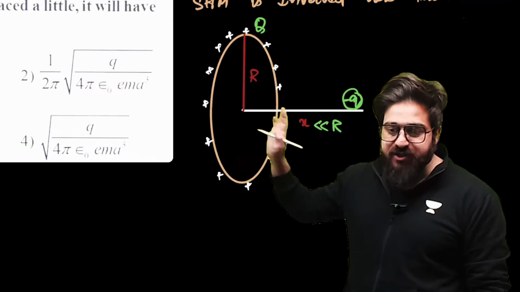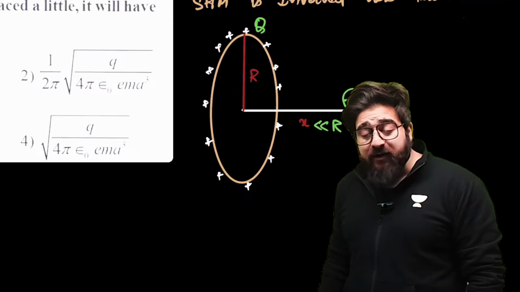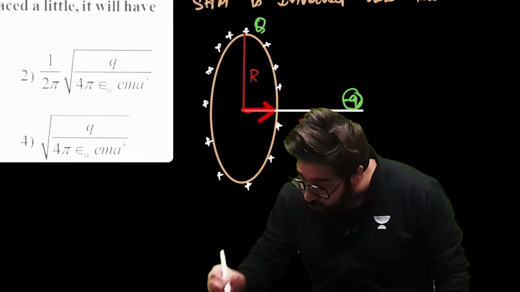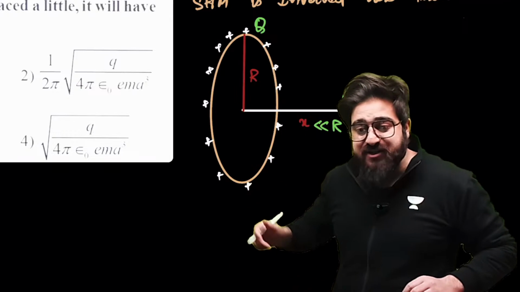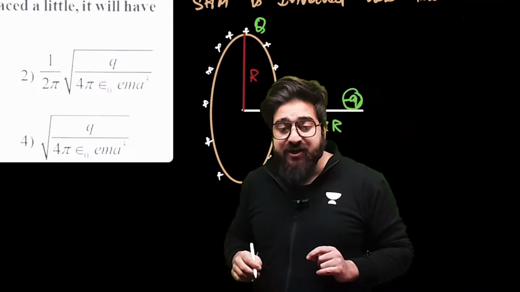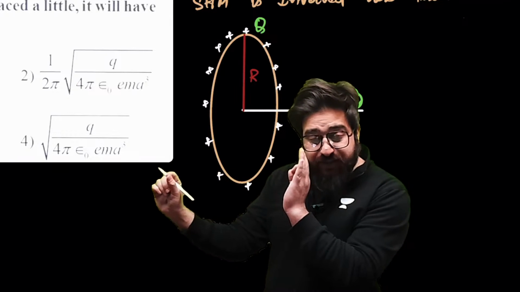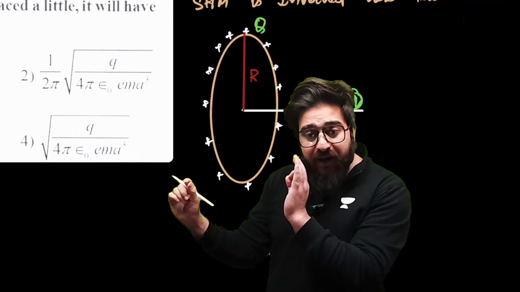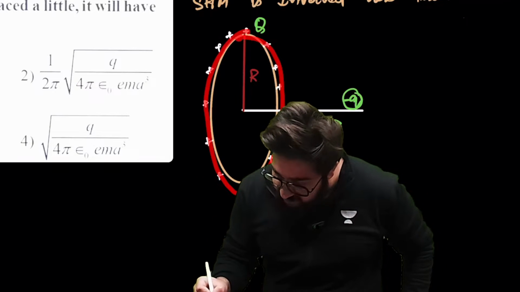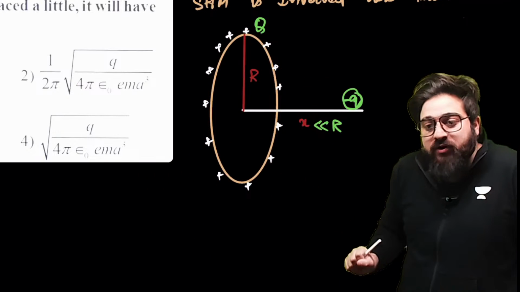We have the electron which is present at the center, and we are displacing that electron. Electron has got negative charge. This ring has got positive charge. Means if you displace the electron from the ring, this positively charged ring will attract that electron towards itself.